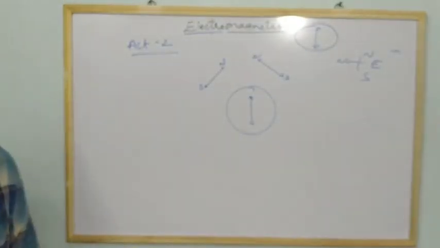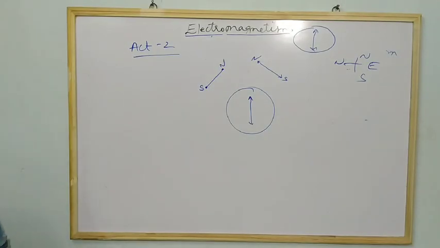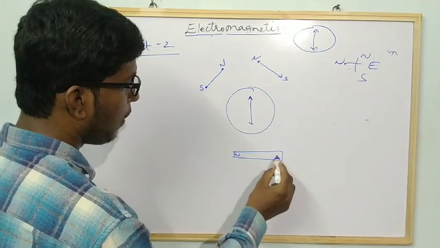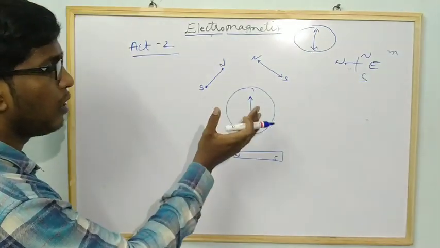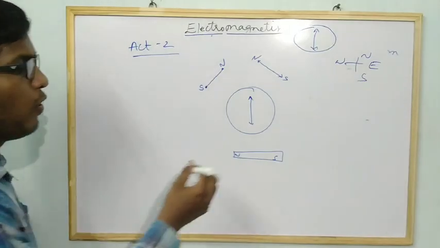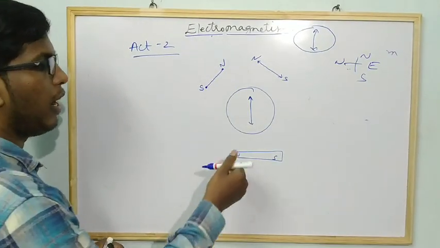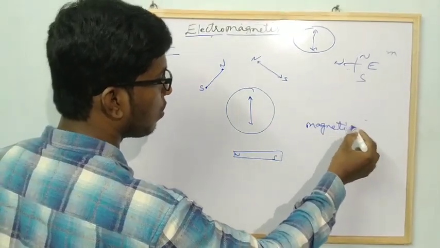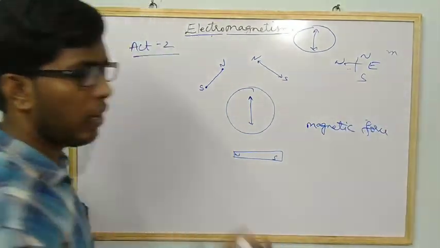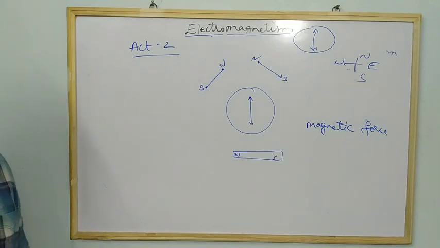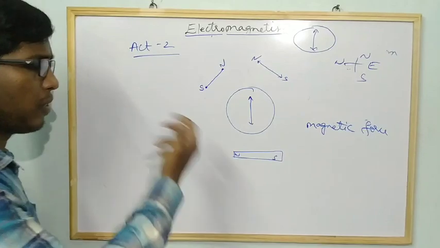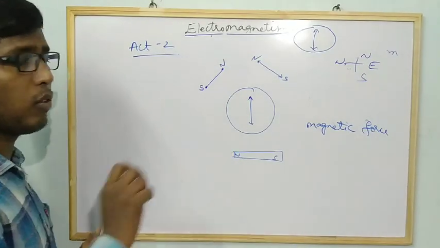Now, what is the nature of the force that acts on the needle? When you place the bar magnet, we have observed that the needle is deflected. So now he is asking, what is the nature of that force? And that force is called magnetic force. Are you getting my point? So there you can write magnetic force. You can pause the video, learn slowly and write down the answers there.